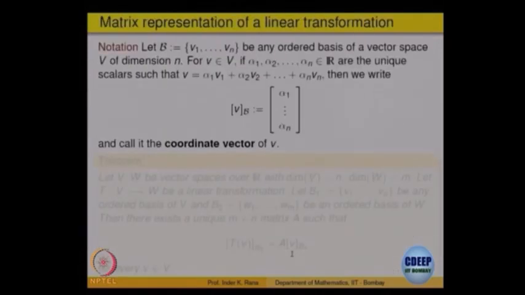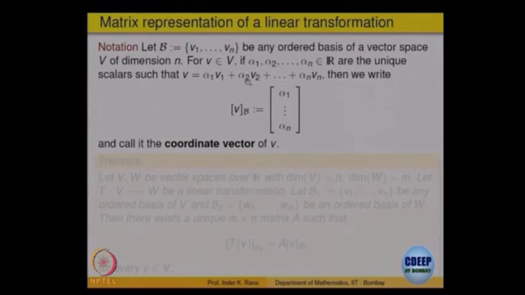We then looked at what is called the matrix of a linear transformation. Given a basis v1, v2, ..., vn, if we fix the order, this is called an ordered basis of the vector space V. For any vector v in V, because this is a basis, there must be unique scalars alpha 1, alpha 2, ..., alpha n such that v is a linear combination.